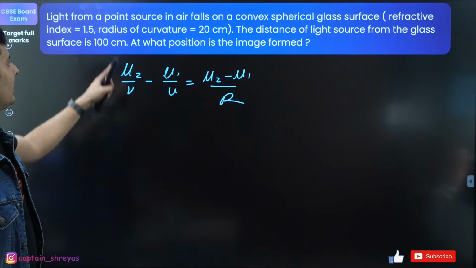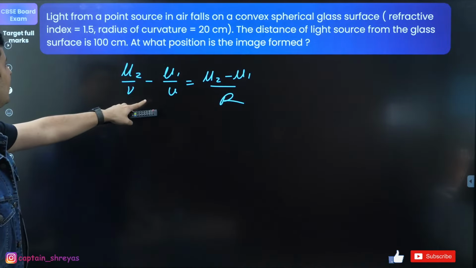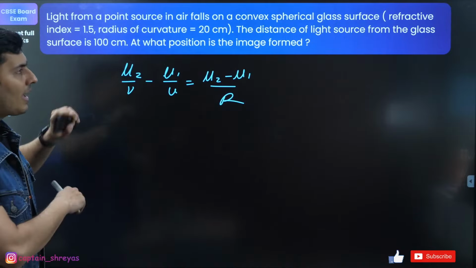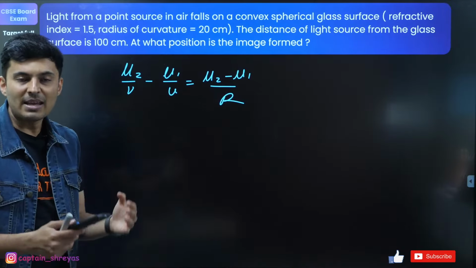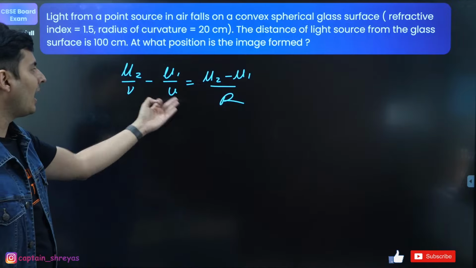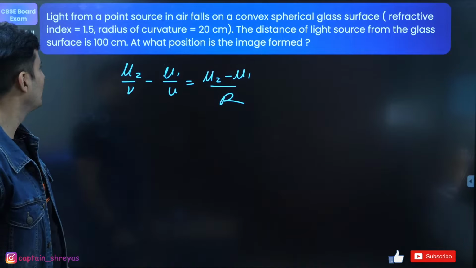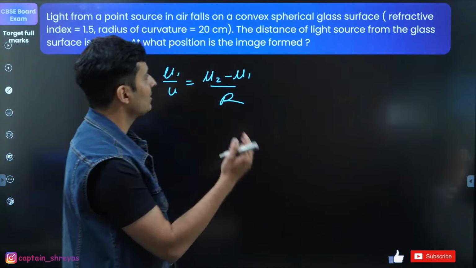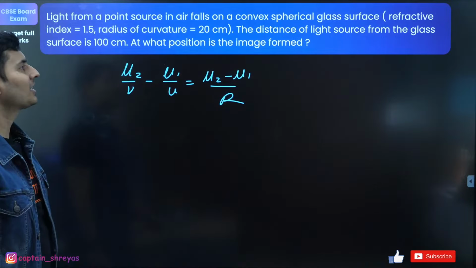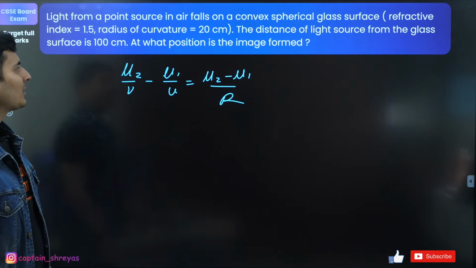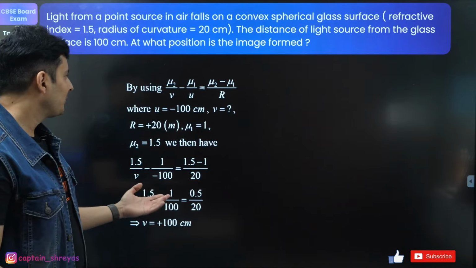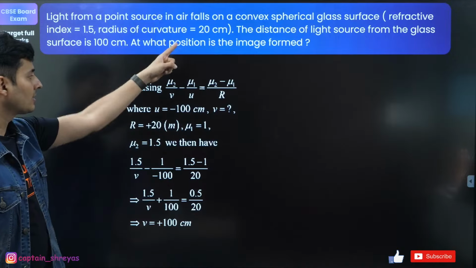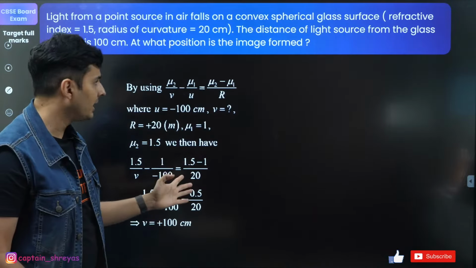Radius is given, object distance is given, image is not given, and mu2 and mu1 are given. Just tell me the value of mu2, mu1, R, and u in this question. Light from a point source in air falls on a spherical surface. Draw the diagram. What is the position of the image formed? The radius is clearly mentioned as 20 centimeters.